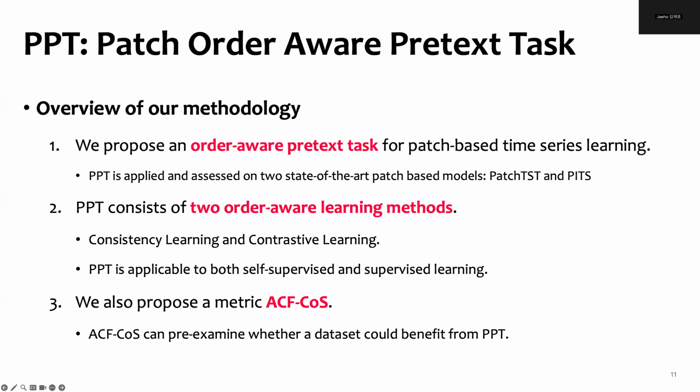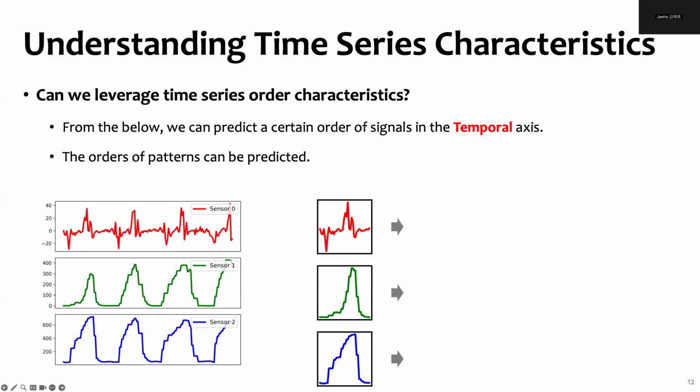Here, we propose our method called PPT, for Patch Order Aware Pretext Task. We first provide an overview of our methodology. Here, our PPT is an order-aware pretext task for patch-based time series learning. We leverage the order characteristics in time series to provide self-supervision. Last but not least, we also introduce our novel metric called ACF costs, which can pre-assess whether a given time series dataset could benefit from our order-aware learning.